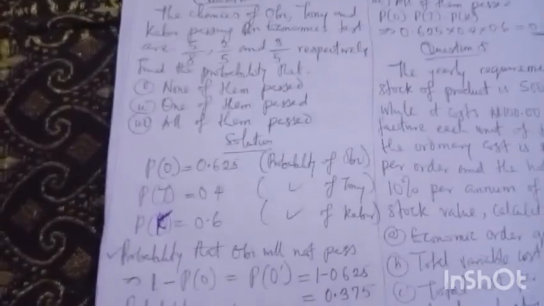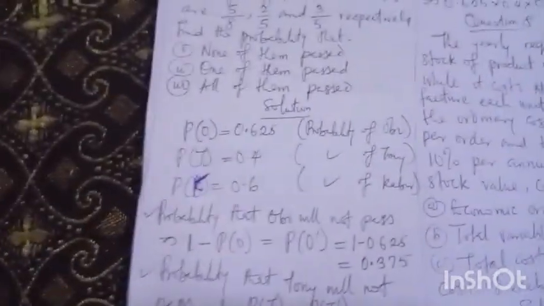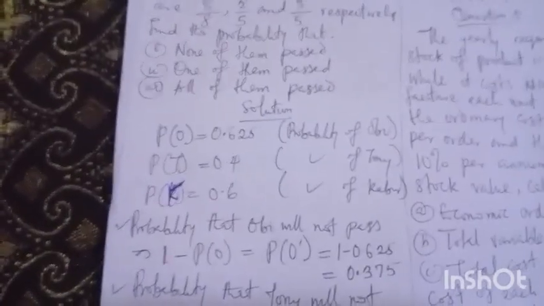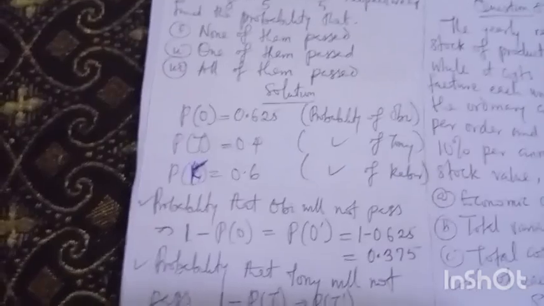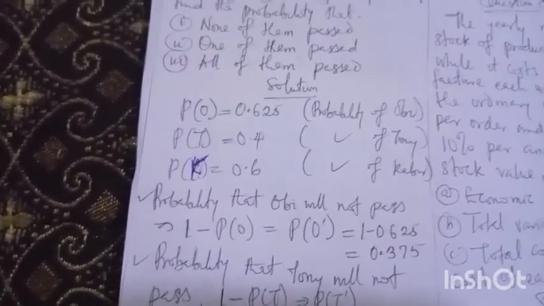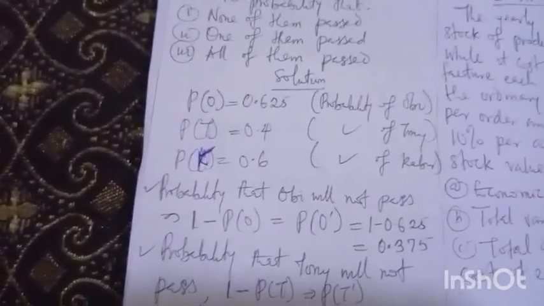Alright, moving forward, I want to find the probability that none of them passed. You know that probability tells us that the sum of probabilities is 1, which means the probability of success plus the probability of failure must be equal to 1. If the probability of Obi to pass is 0.625, the probability for him to fail will be 1 minus 0.625, which is 0.375.